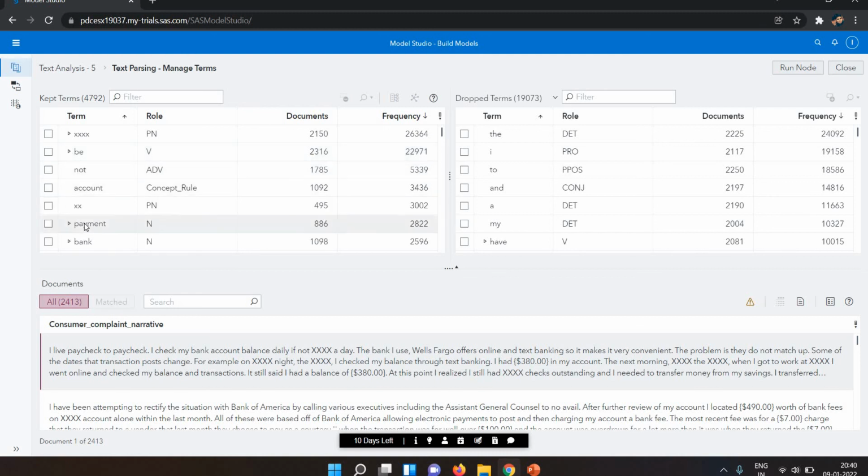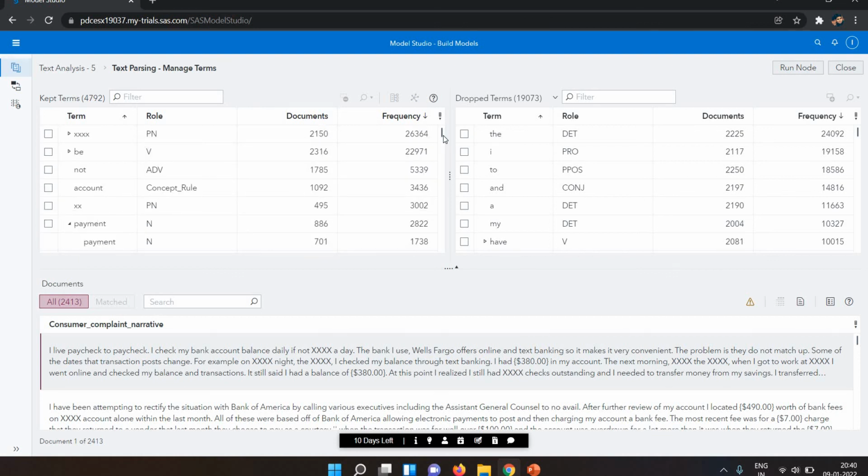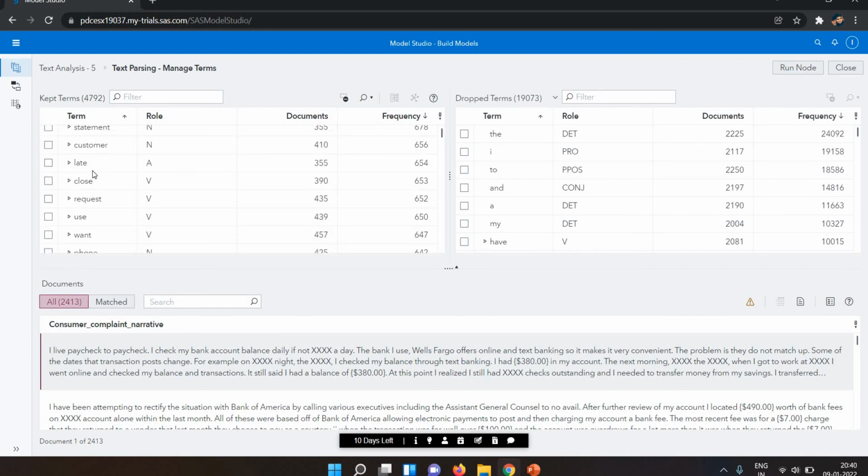Let's suppose related to the payment. Related to the payment, they will show, let's suppose, if payments are mentioned or payment is mentioned, and if "s" is there, multiple or related to that particular term, they will be shown. So this is the list of synonyms, you can say.